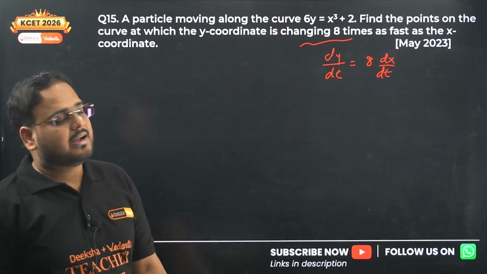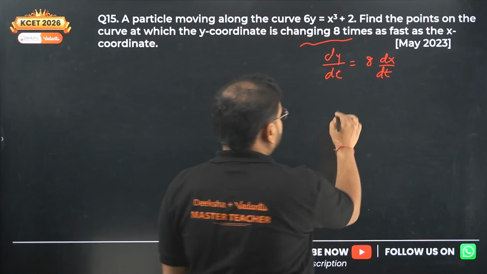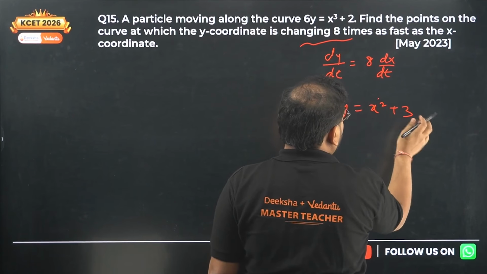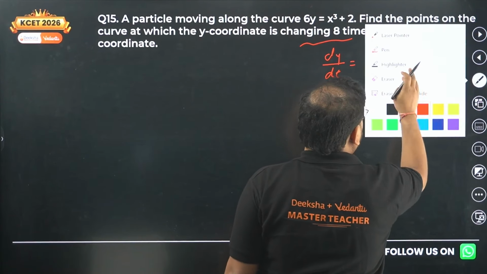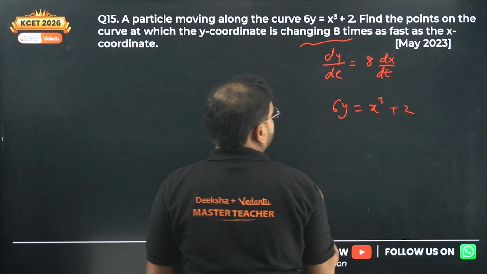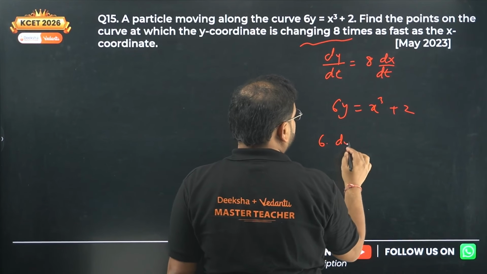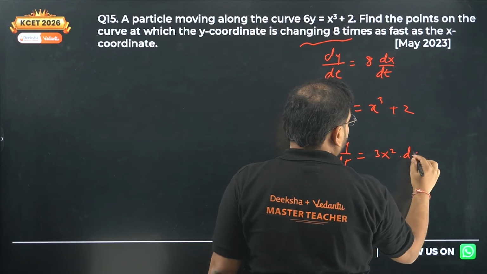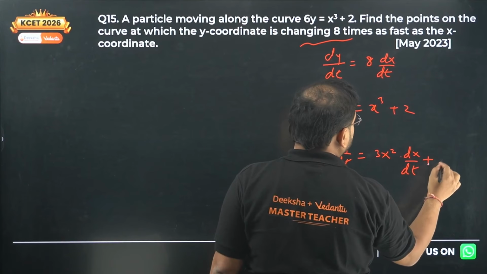Differentiate this. 6y equals x cube plus 2, right? Differentiate this now. I'll get 6 times dy by dt equals 3x square dx by dt plus 0, of course.